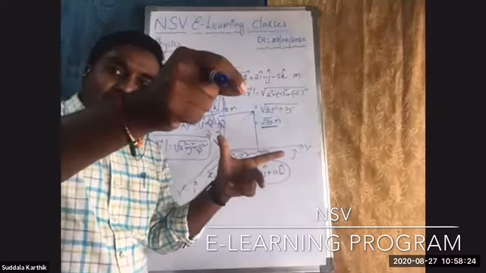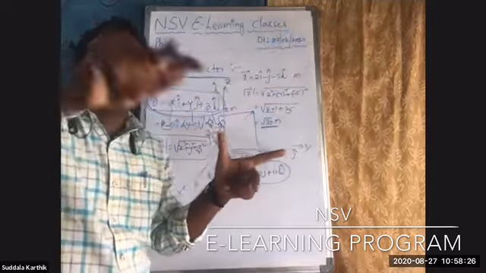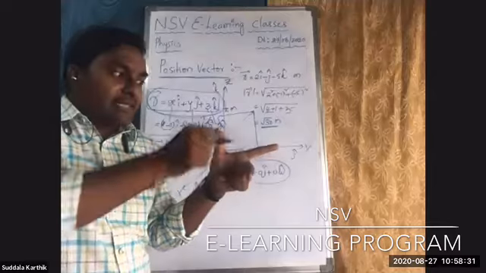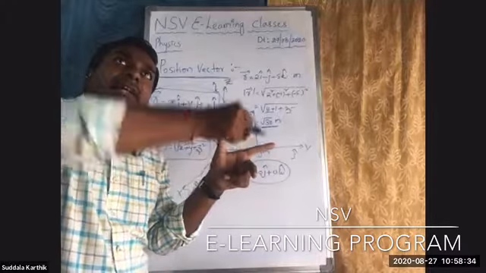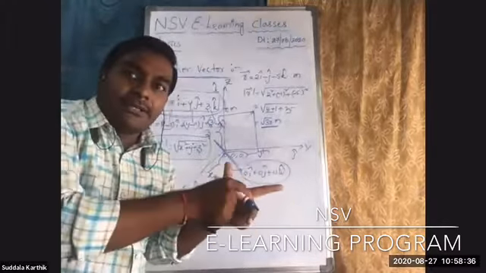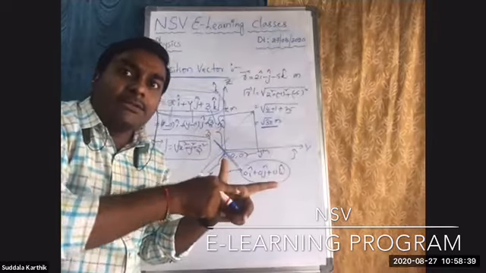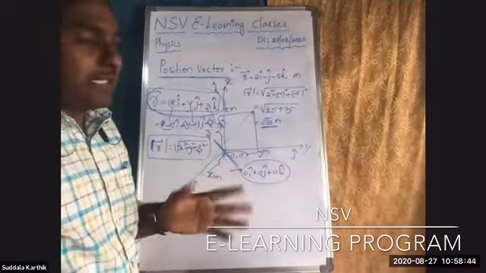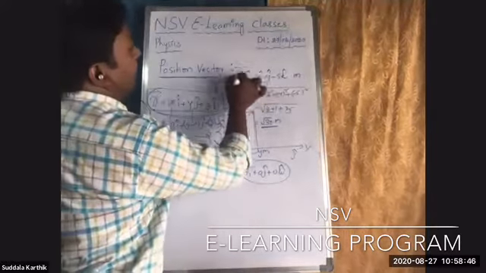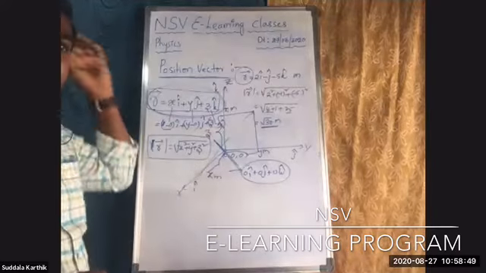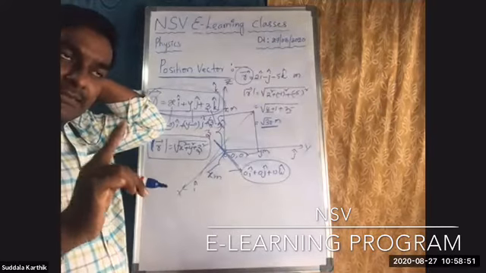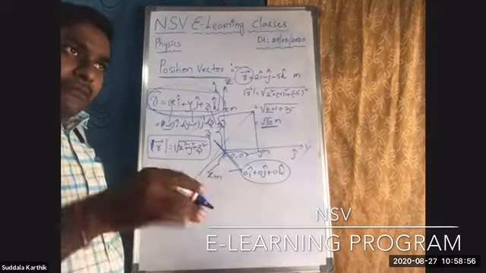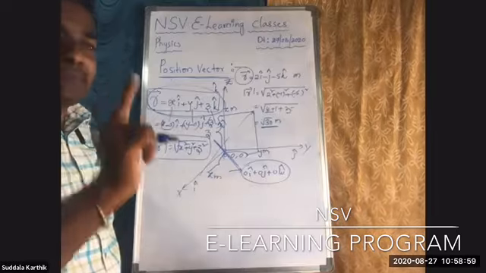Now, distance is nothing but the actual path length. But here I am calculating displacement, because I am drawing one line from the initial position, the origin, to the final position of the mosquito. That's why the magnitude of the position vector is always a straight line, nothing but the displacement.